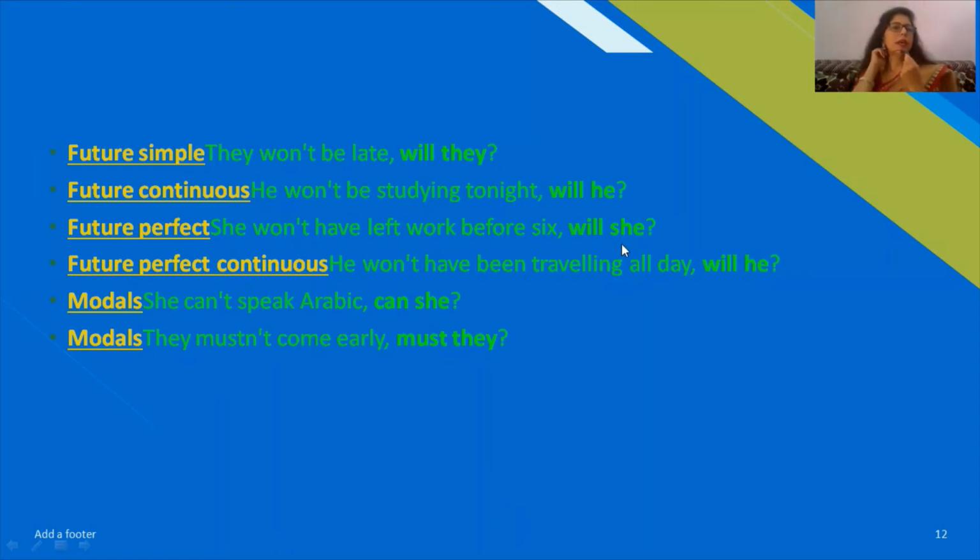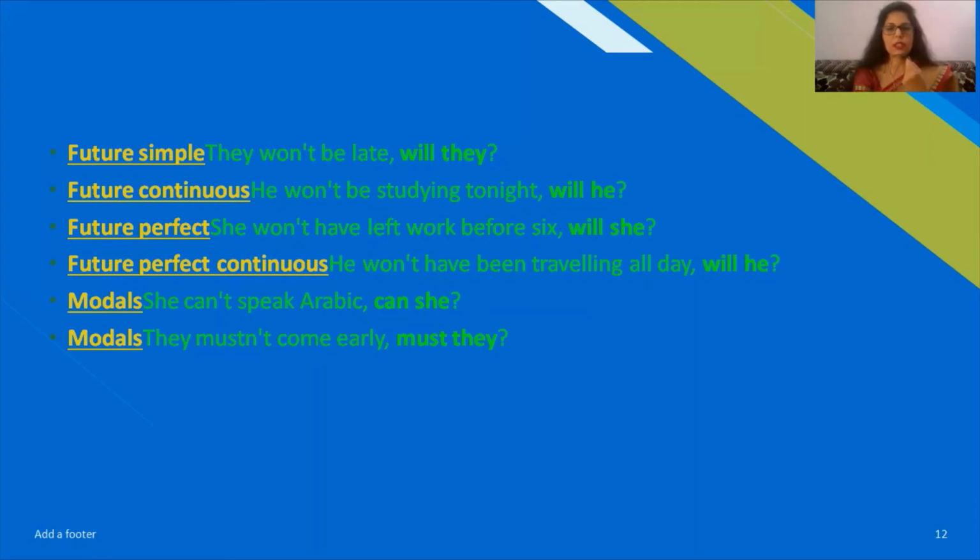So you'll see in the future tense, not many variations we have seen. We are using the auxiliary verb will, and later on the pronoun which is used in this sentence. If we talk about future perfect continuous tense, he won't have been traveling all day. We will say, will he?